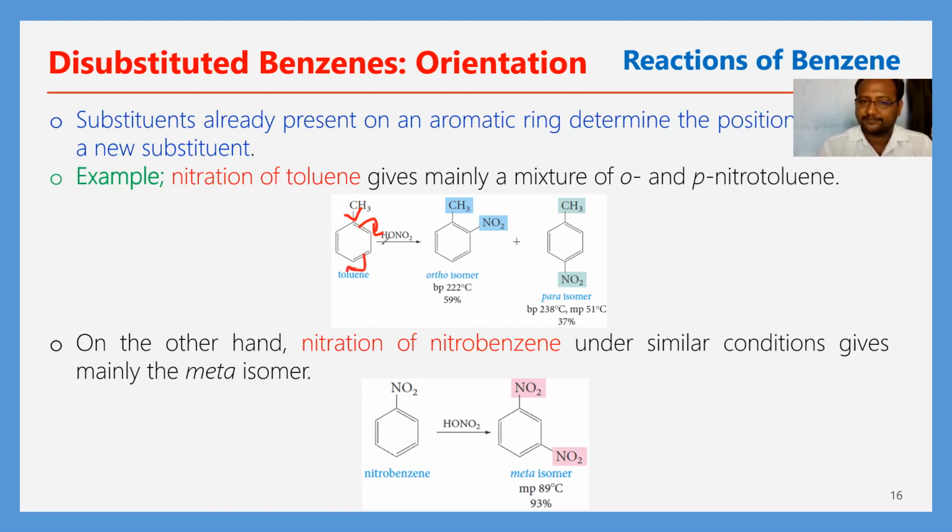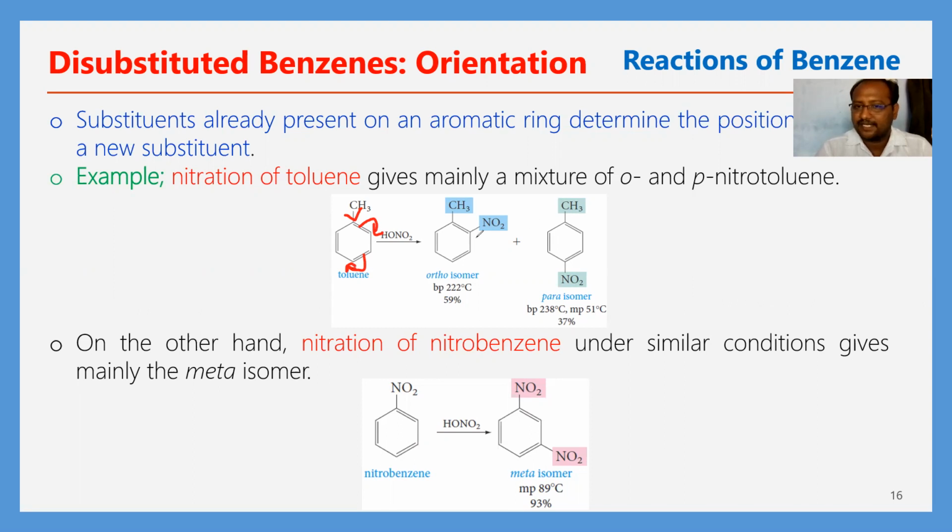The electrophile needs more electrons, so it should attach where the electron density is more. This is decided by the substituent. So in this case, NO2 plus may occupy the ortho or para positions.